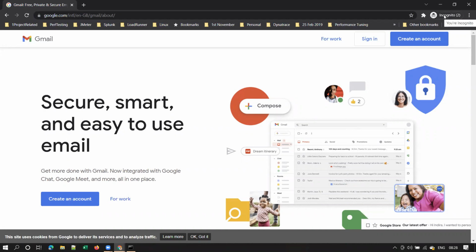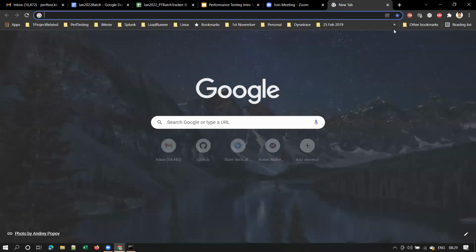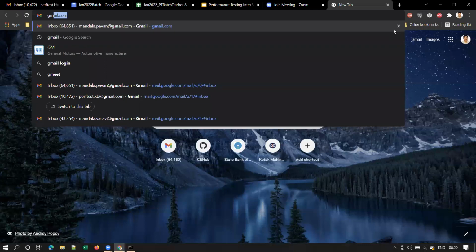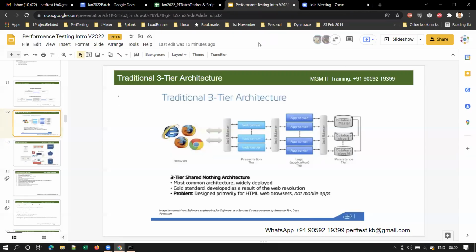Did I explain to you the difference between a normal browser and a private browser? A private browser has no history and cookies. It's for security purposes. So this is a normal browser. Suppose I type Gmail here. Let me explain why I'm using a private browser here. Suppose I type gmail.com, it will log into my previous Gmail account directly. That's why I'm using a private browser.